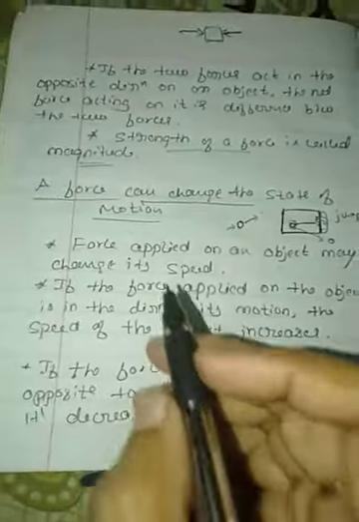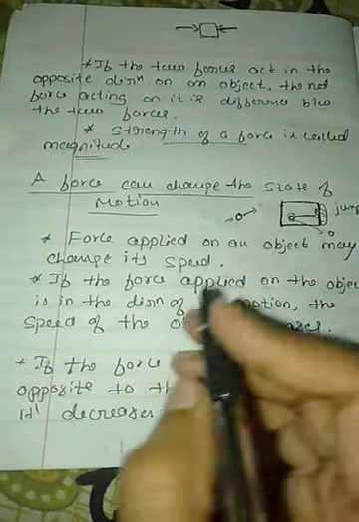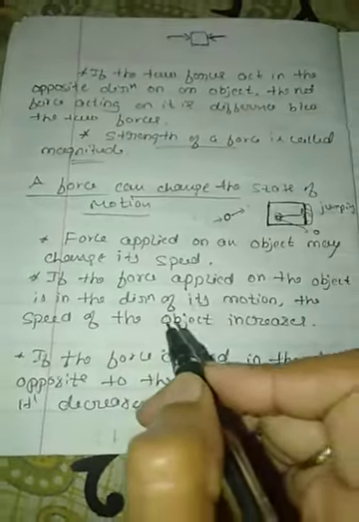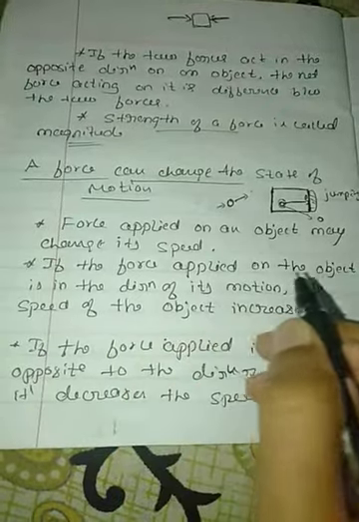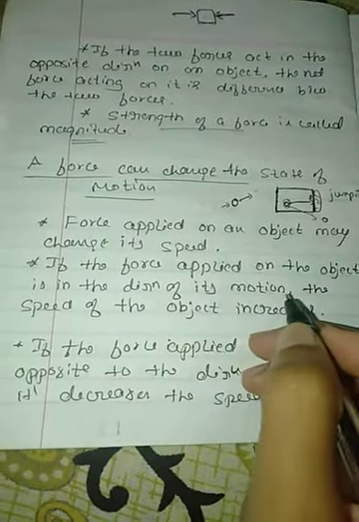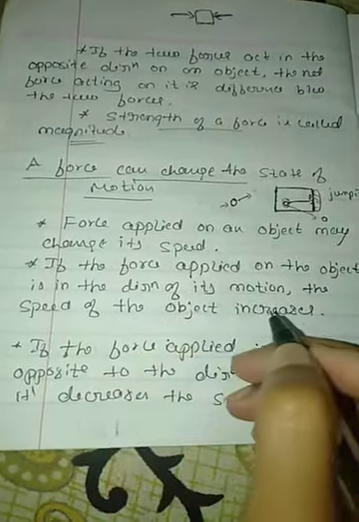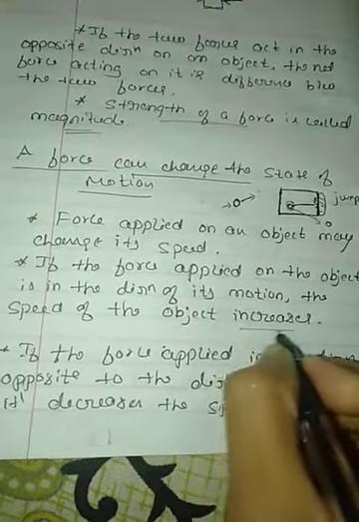So the force applied on an object may change its speed. If the force applied on the object is in the direction of its motion, the speed of the object increases. Remember that.